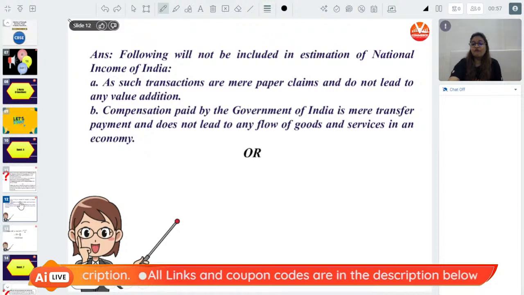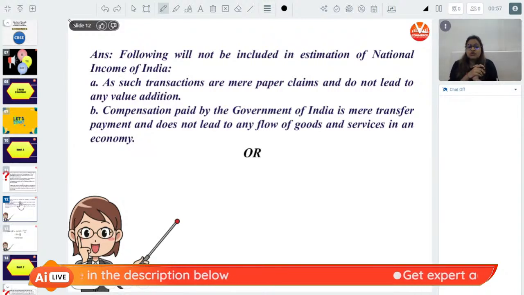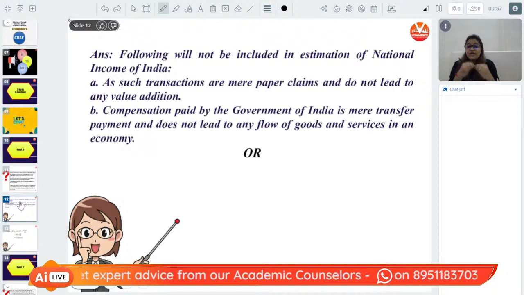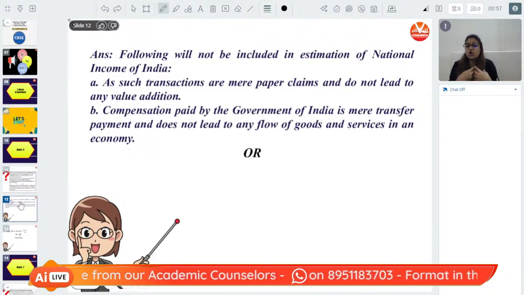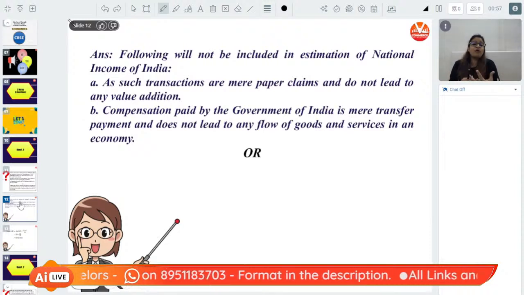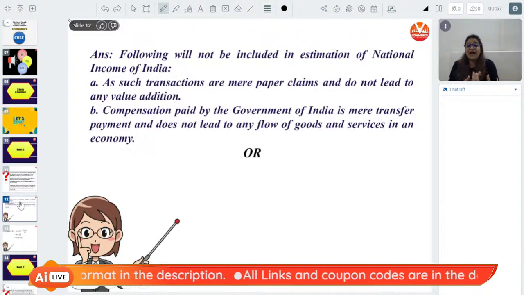First question, the following should not be included in estimation of national income. So all such transactions that are mere paper claims and do not lead to any value addition. The shares that you are going to purchase are not going to add any value to the economy as such in the form of goods and services. That is the reason we will not add the shares purchased.